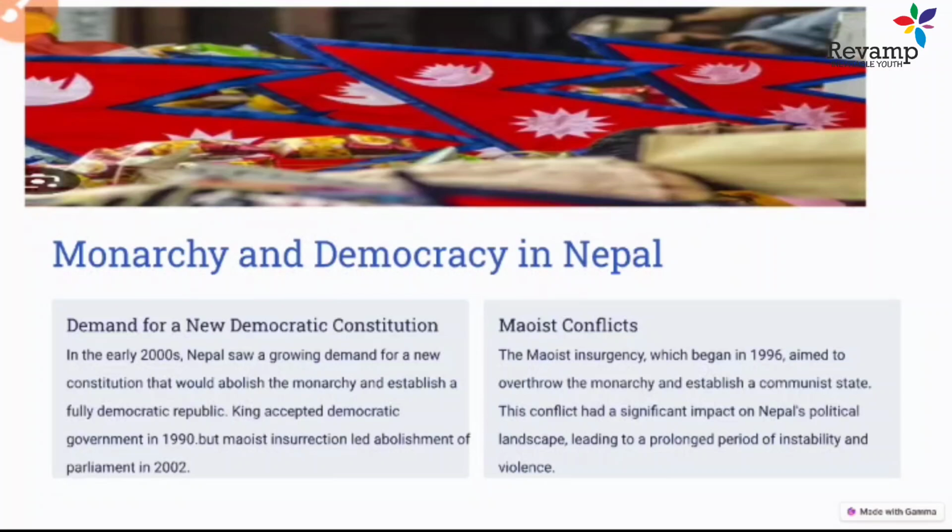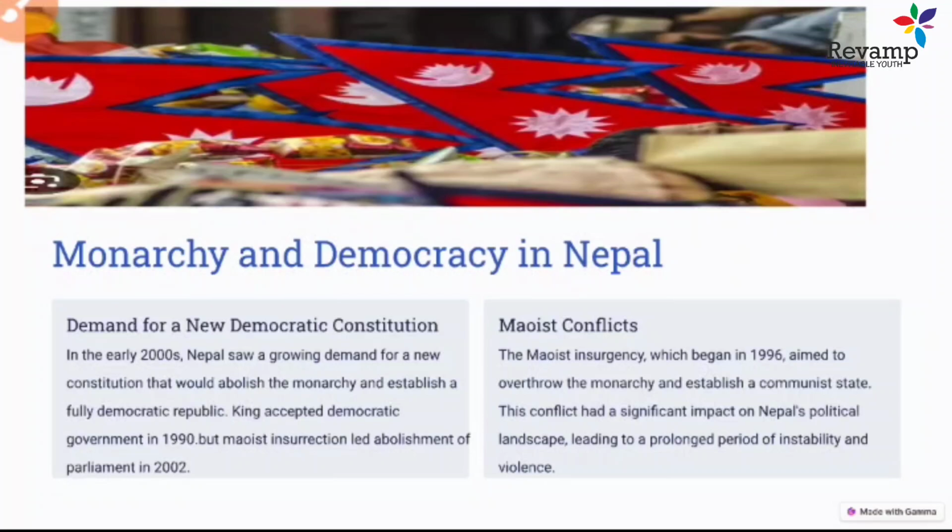So what is the monarchy and democracy issue in Nepal? Firstly, we all know a Hindu king used to rule Nepal. But later on, a lot of new democratic movements started, and a democratic constitution was accepted by the Hindu ruler.